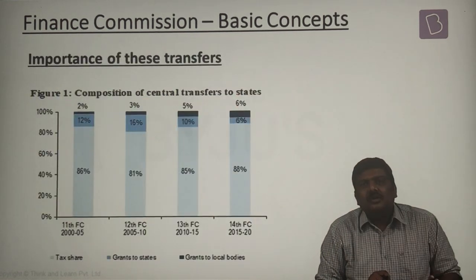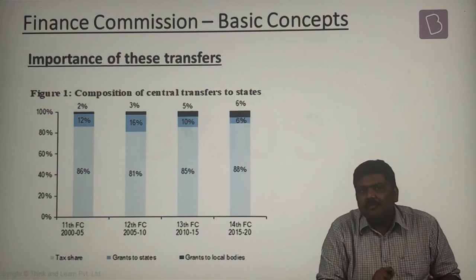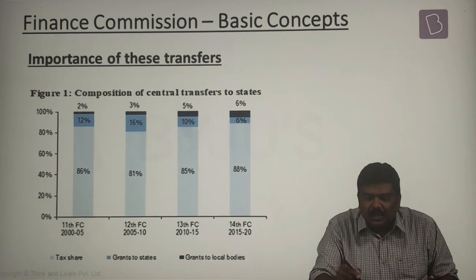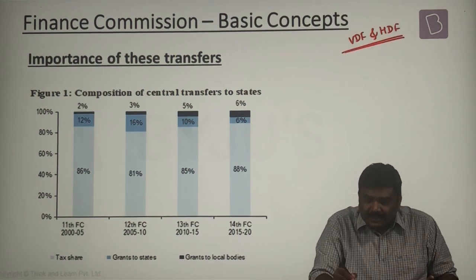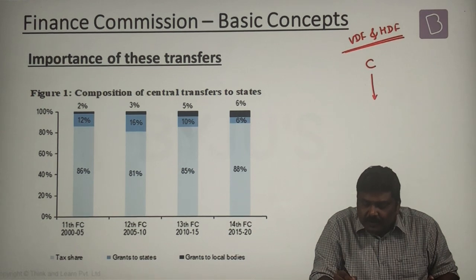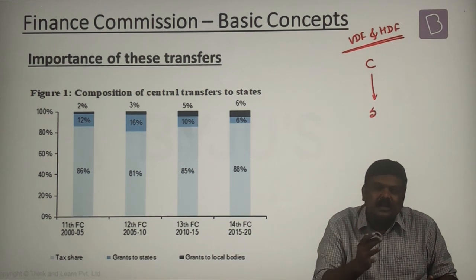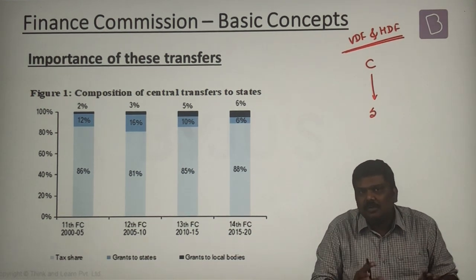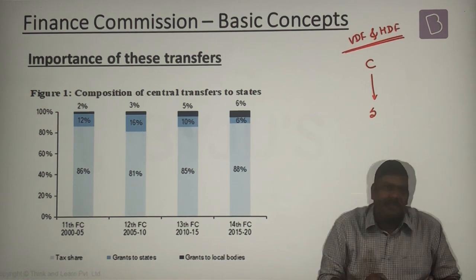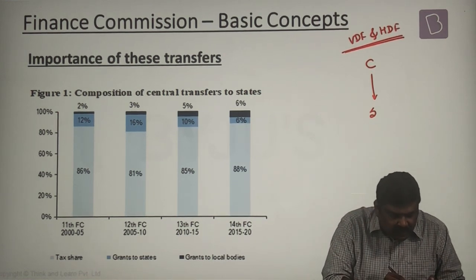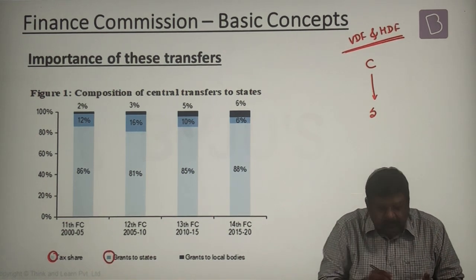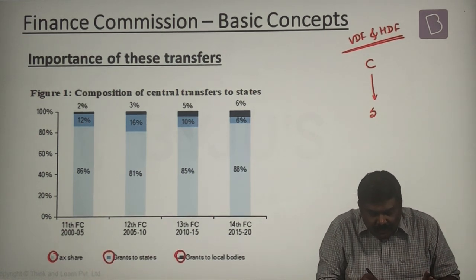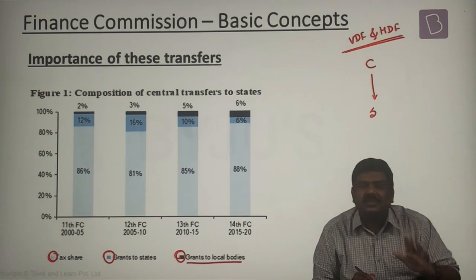Now, why are these recommendations very important? That is specifically focused on the vertical devolution formula and horizontal devolution formula. Now look at this. The central government will provide funds to the states, and these funds will be in many forms or various types of transfers. One very important transfer is the transfer in the form of a tax share. Another very important one is grants to the states, and another is grants to local bodies.